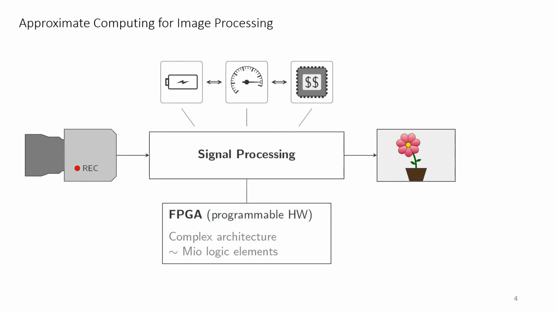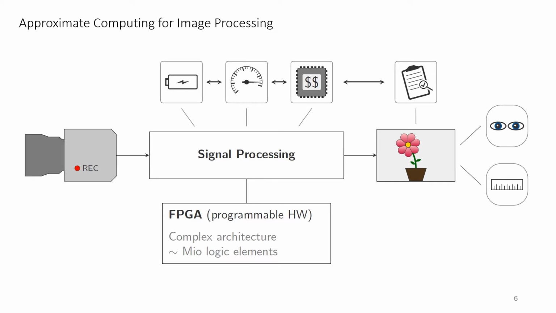Usually, the implementation on hardware is characterized by the resource utilization, such as power, performance, and area or cost. For the image quality, the accuracy is often measured with metrics defined from the human visual perception or with signal-based metrics. When applying approximate computing, a new parameter called necessary quality is introduced and is used to trade off result accuracy for hardware resources.